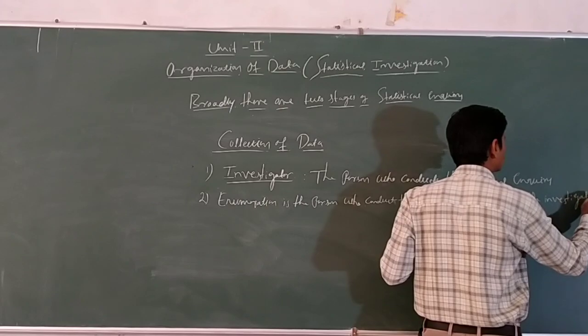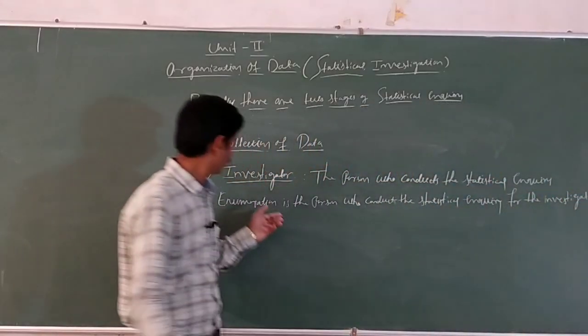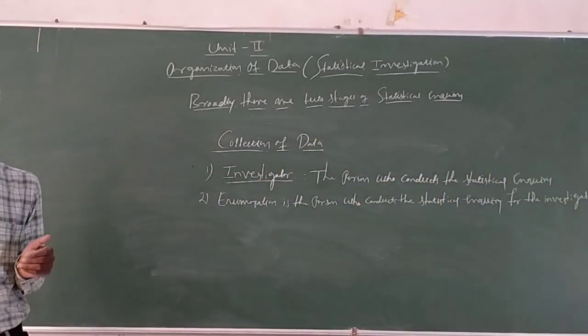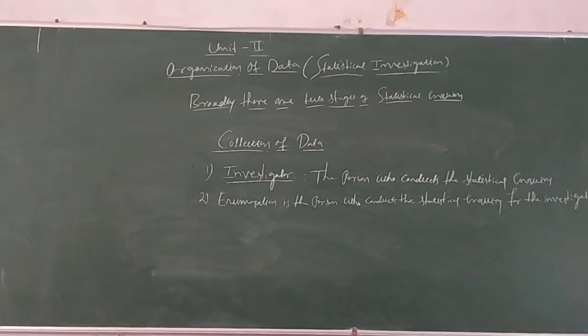The person who collects the information for the investigator is called an enumerator.